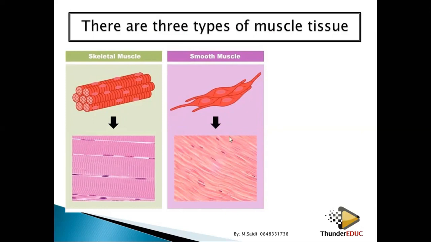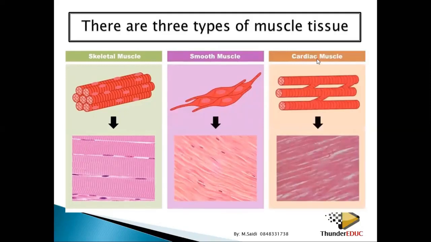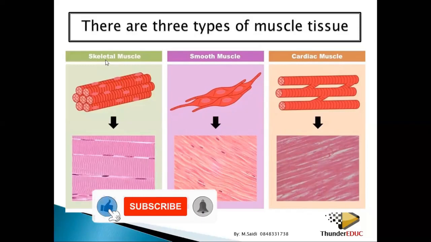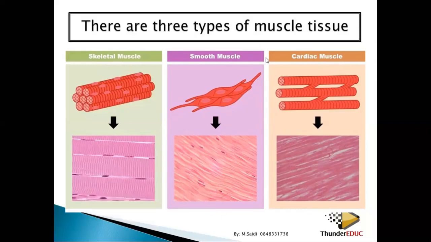And then 3, cardiac, which means heart muscles. They look like this. They have stripes. You see, they are checked. If you look at this and this, both of them have what? Stripes. So these are the 3 kinds of muscles. Skeletal muscles are voluntary. That's why you call them skeletal voluntary muscles. These are smooth muscles, they're involuntary. And then cardiac, they're involuntary. You don't have control over your heart. Those are the 3 kinds of muscles.